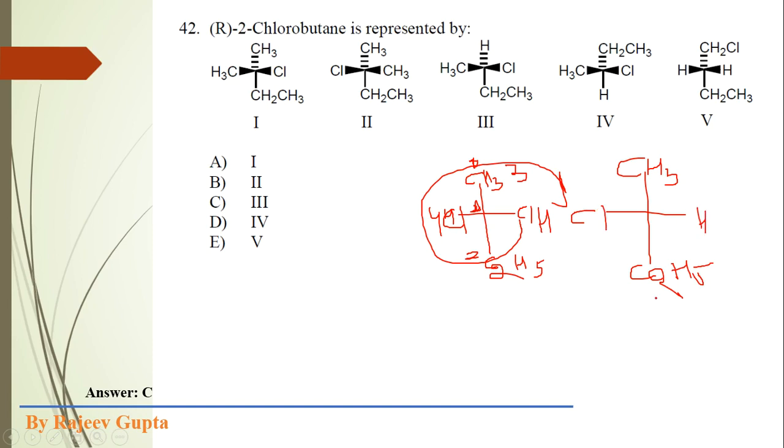Now 1, 2, 3 and 4, the movement is anti-clockwise, so we will get S, but we reverse our answer because the hydrogen atom is present at the horizontal line. So this is R configuration. Now which molecule is identical? Among these 5 molecules, the one identical to this will be the answer.